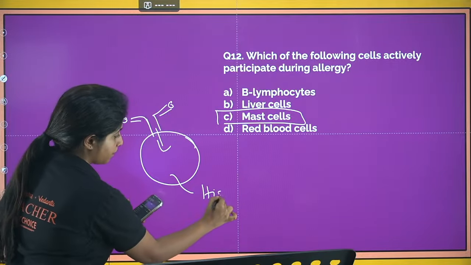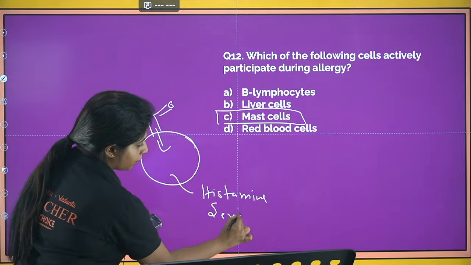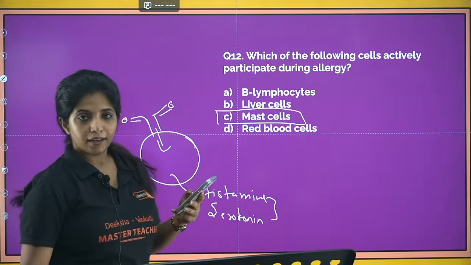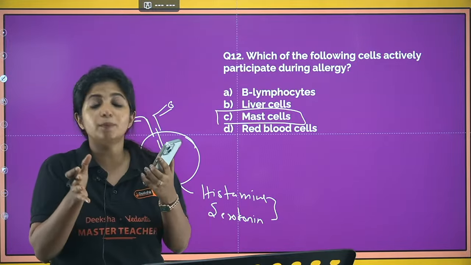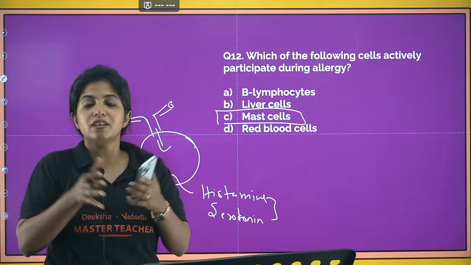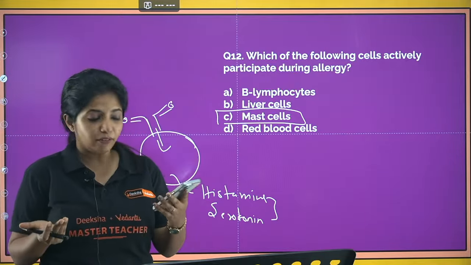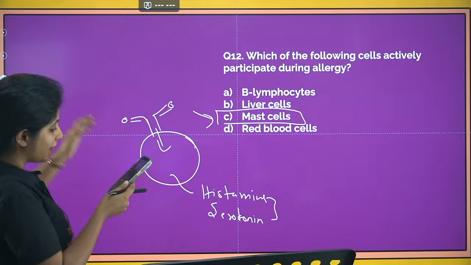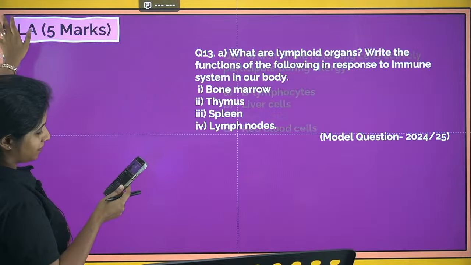One is histamine and the other one is serotonin. Okay, and the histamine will be leading towards dilation of the blood vessels, so that more cells can come in. When the vessels are dilated, more cells would be coming in, and that's when you get a hyperactivity thing going on there, an exaggerated response. Okay, so the answer for this question is C. Yes, Huvamma as well as Mr. Shankar, you are correct.